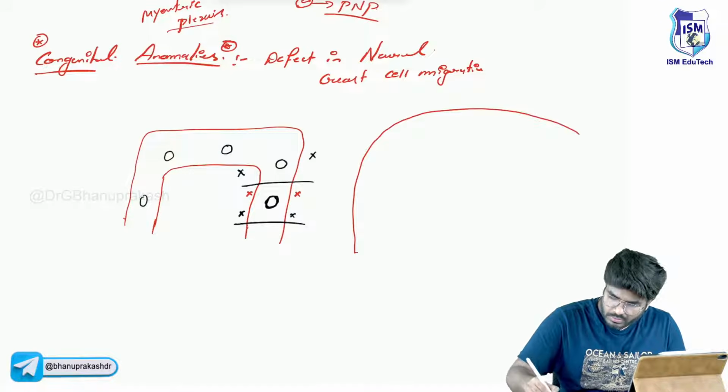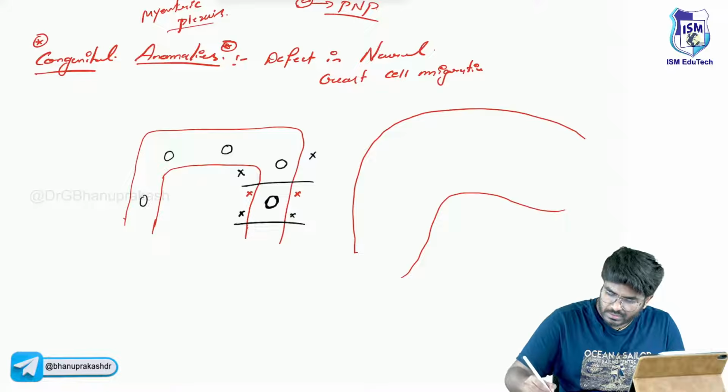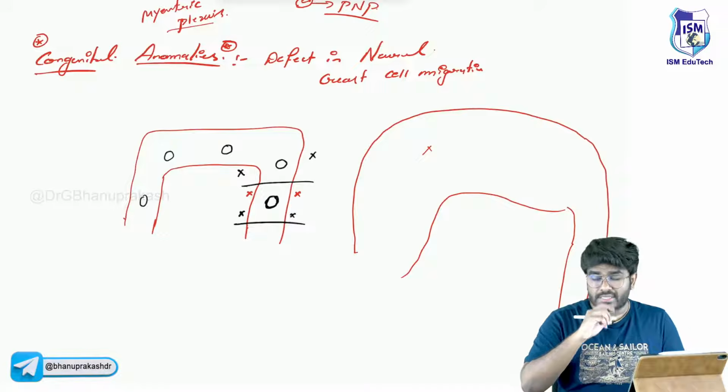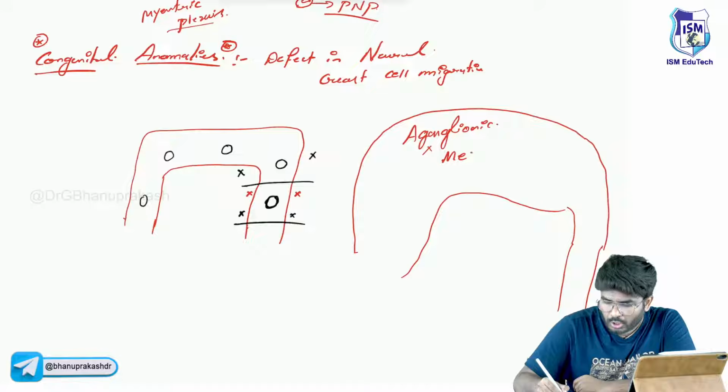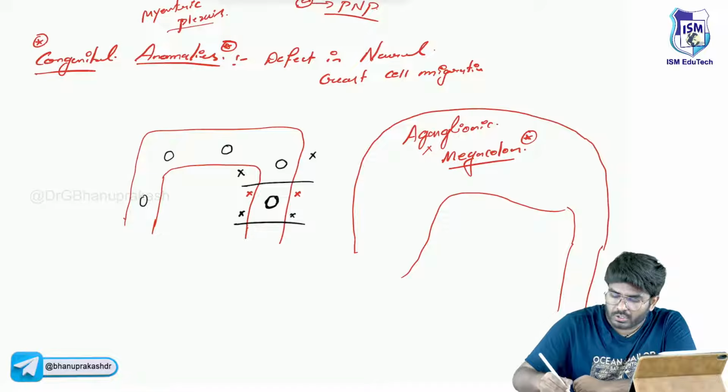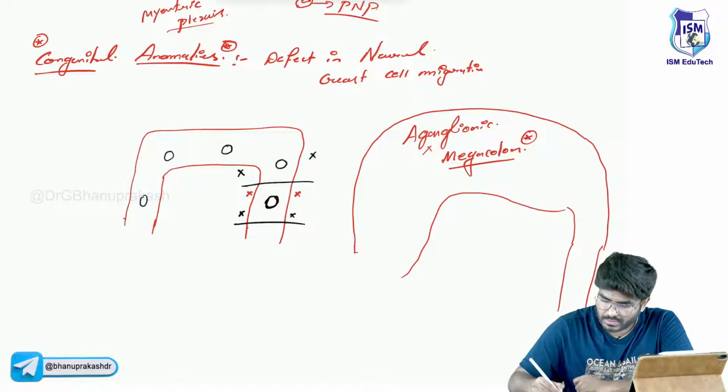The colon, the proximal part, is going to become bigger in size. So this colon is called aganglionic megacolon, which is also called Hirschsprung disease.